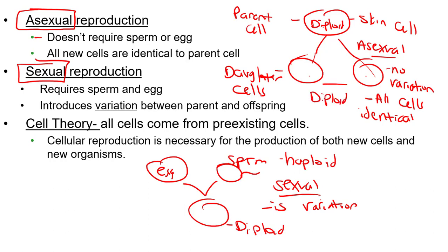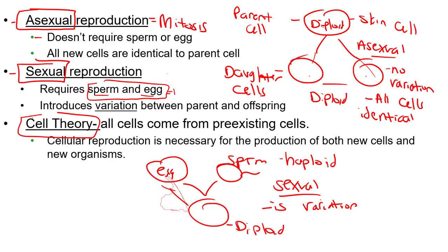And no matter what, we must remember the cell theory. All new cells must come from a pre-existing cell. Cells cannot spontaneously appear out of thin air. Now, we have very fancy names for asexual and sexual reproduction in biology. In biology, asexual reproduction is known as mitosis. And for sexual reproduction, which requires sperm and egg, if we need to make sperm and egg cells, to make these is a special kind of cell division called meiosis.